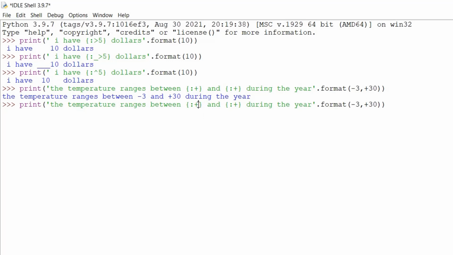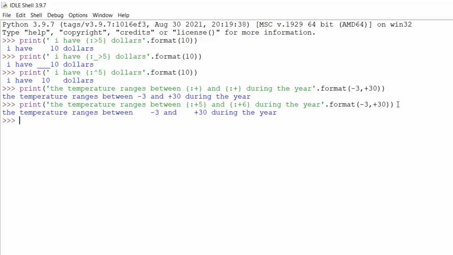After plus we can put some number like 5, and then after plus we can put some number like 6, like this. So now negative value will show negative sign, and the positive value will show positive sign, and the number 5 is gonna move this number towards the right of those 5 spaces, and the plus 6 will move this number here towards the right of those 6 spaces.